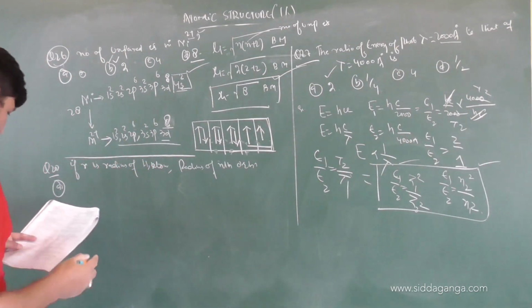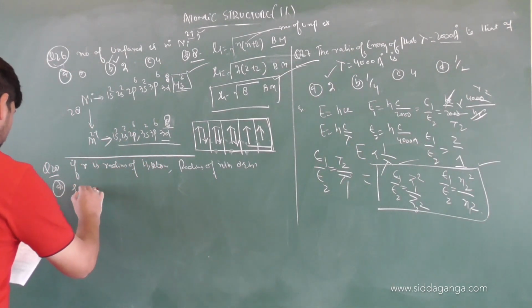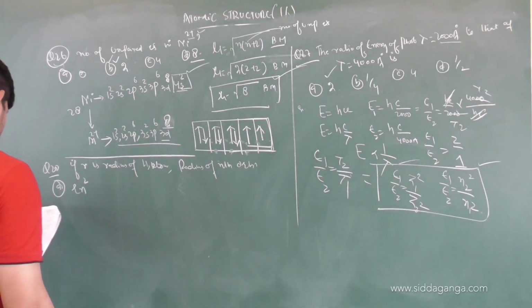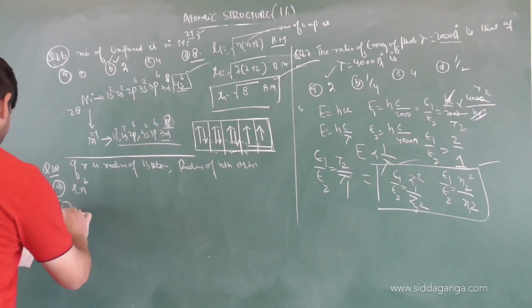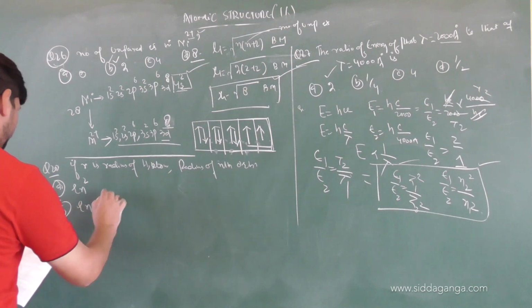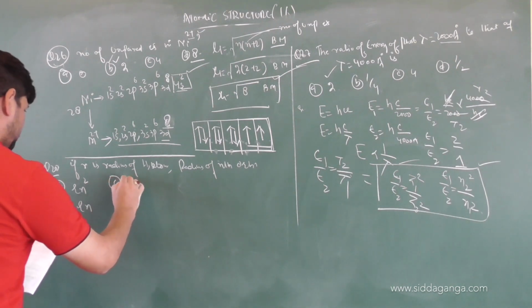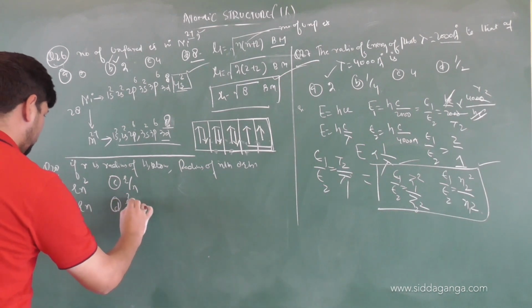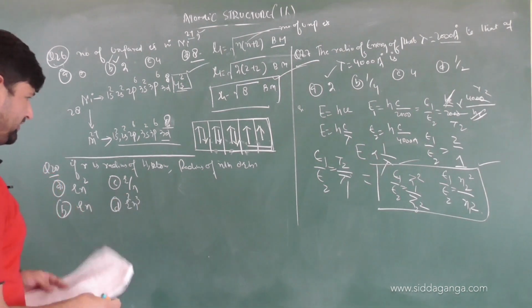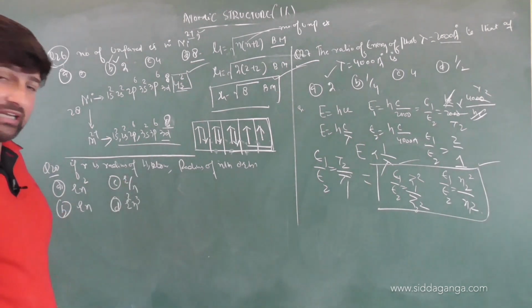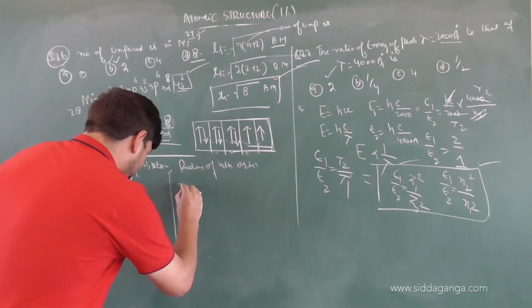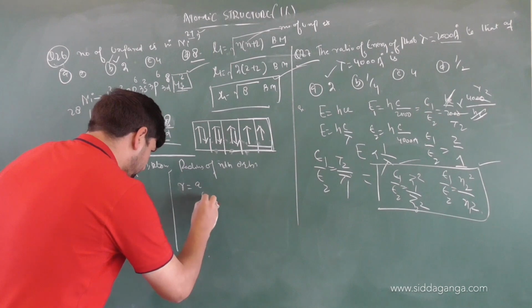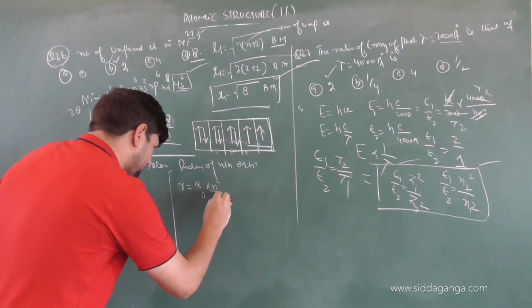Options are R n square, option B is Rn, option C is R by n, and option D is R square n cube. Very simple equation. We have done ratio calculations a while earlier. We know, children, radius is given by A naught into n square by Z.